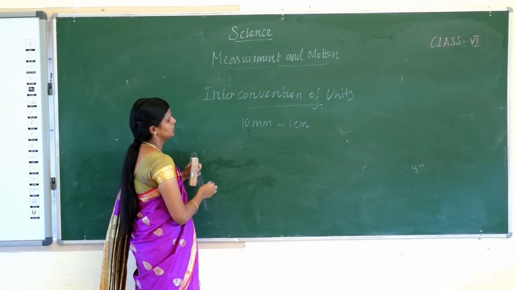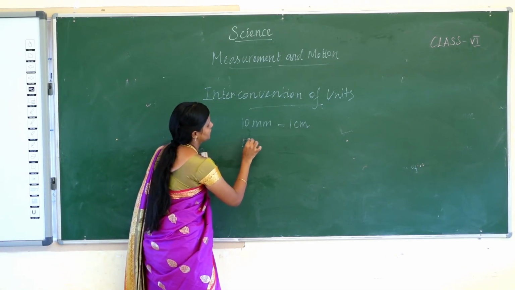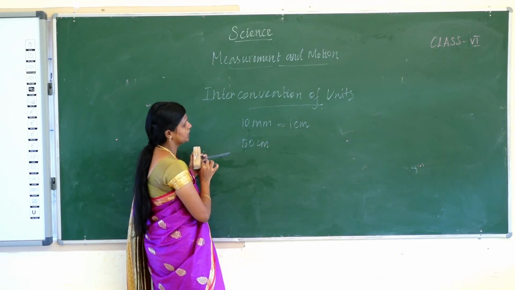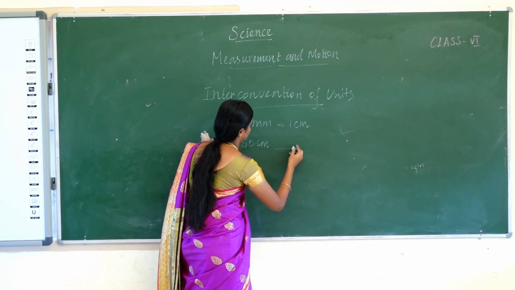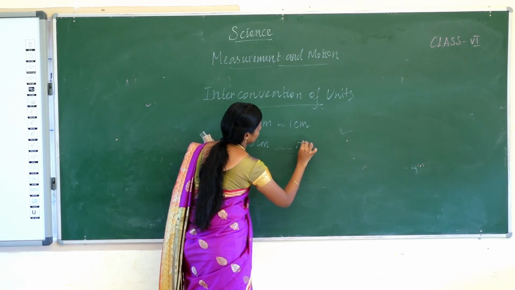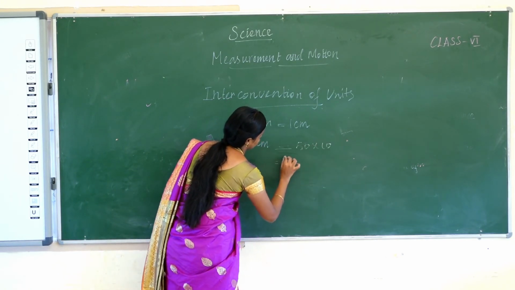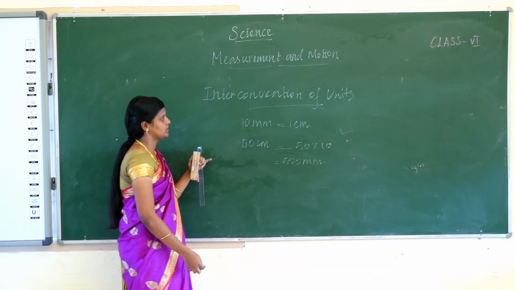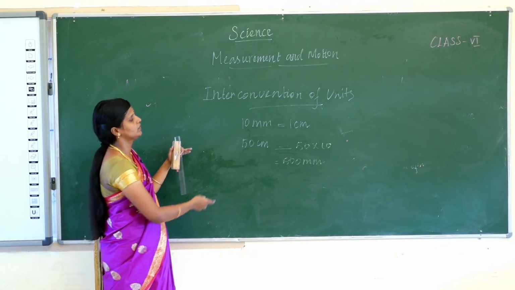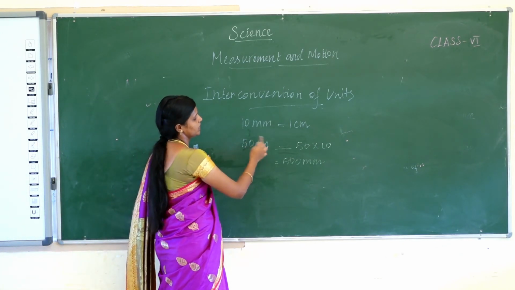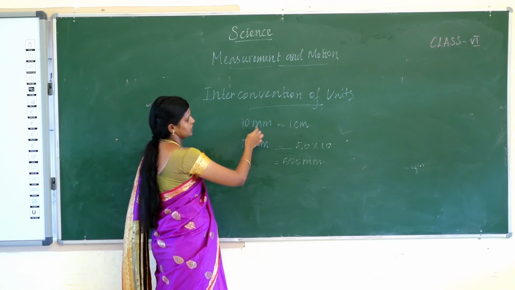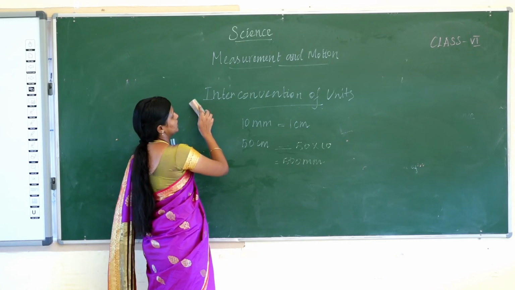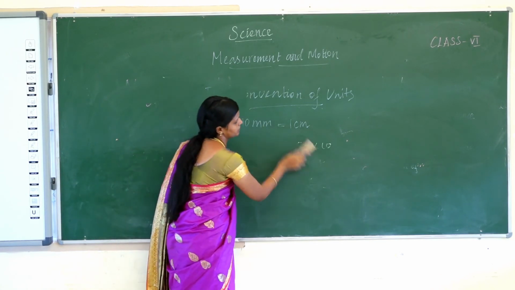Now, 50 centimeters equals how many millimeters? How to convert 50 centimeters into millimeters? 50 into 10, that is 500 millimeters. Do you understand the interconversion of units? 1 centimeter is equal to 10 millimeters. Next we are going to see about the measurement of other physical quantities.